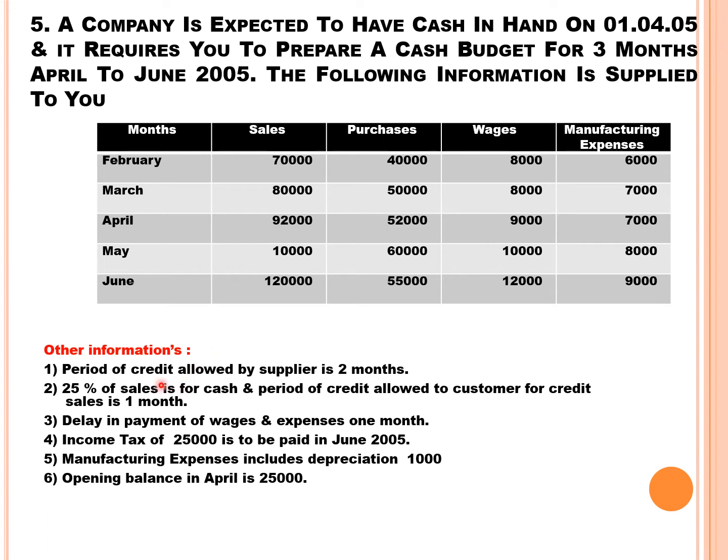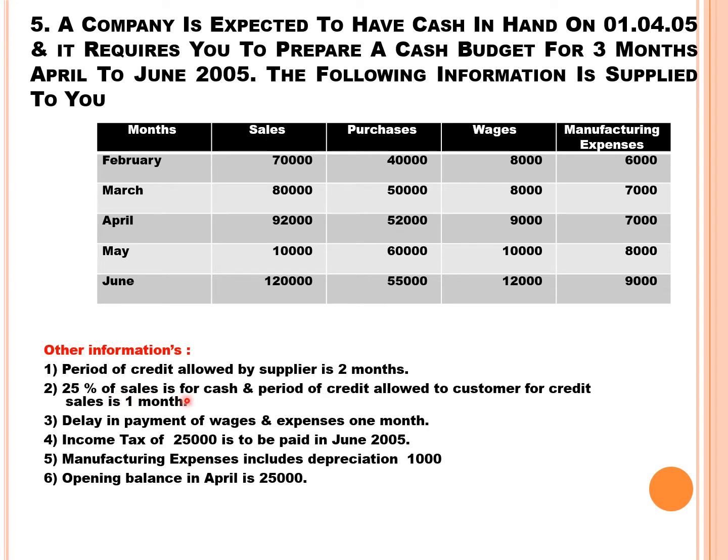Other information, period of credit allowed by supplier is 2 months. Supplier, here we mean purchase. So purchases are paid with a delay of 2 months. So February purchase 40,000 will be paid in April. March purchase 50,000 will be paid in May. April purchase 52,000 will be made a payment of 55,000 in the month of June. So February purchase payment is made in April, March purchase payment in May, April purchase payment in June.